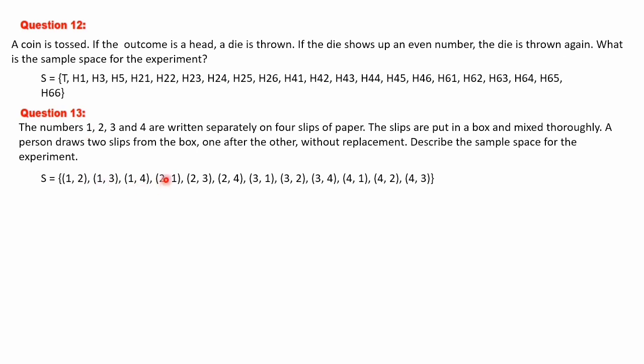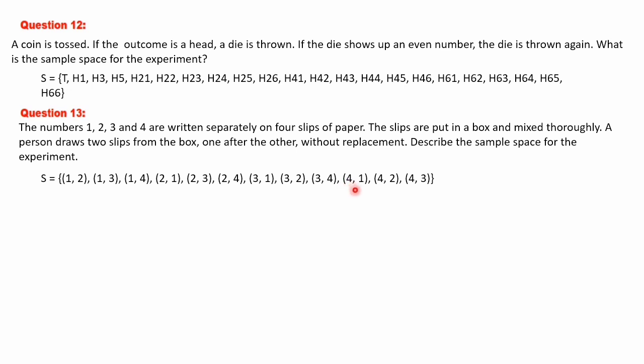Next, you are getting 2 first time means the options are 2 1. 2 2 will not come because only one 2 is there in the group. First 2 already taken. 2 1, then 2 2 will not come, then 2 3, 2 4, finished. Then if you get first time 3, then the next chance is 3 1, 3 2, 3 3 will not come, 3 4. And next if you get 4 in the first drawing time,